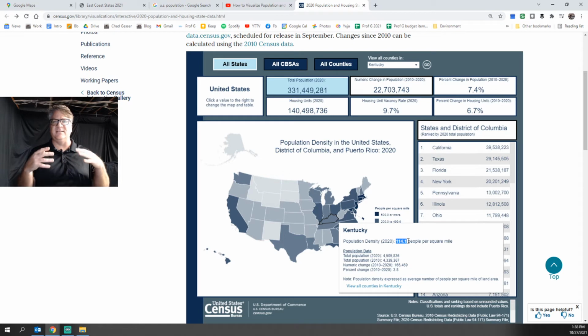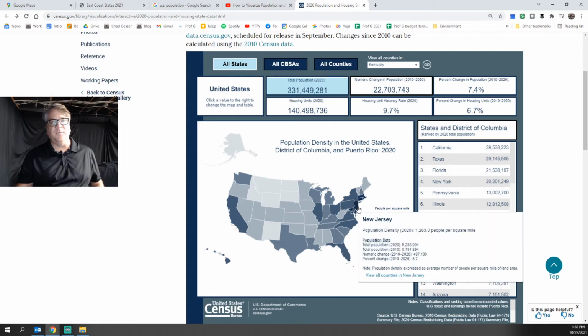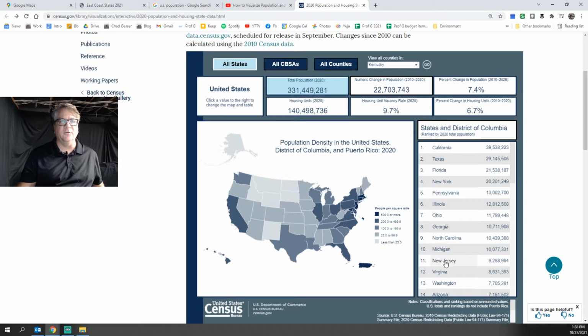So population density looks at how close people live together. And so, for example, New Jersey is, where's New Jersey ranked over here? It's ranked 11th. But, kind of an interesting dynamic before we look at Jersey.